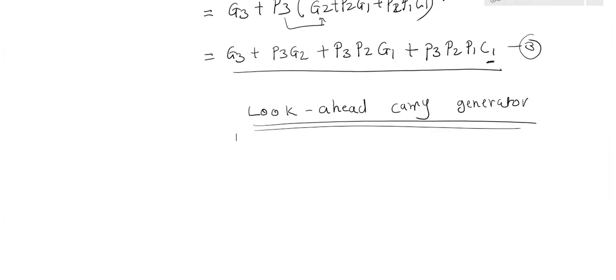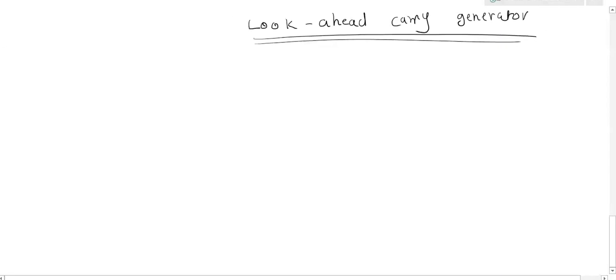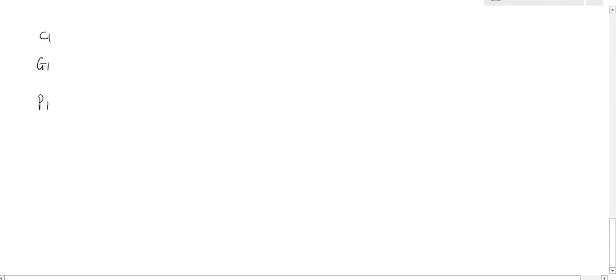Now I will take C1, G1, P1, G2, P2 and G3, P3. Now G3 plus,